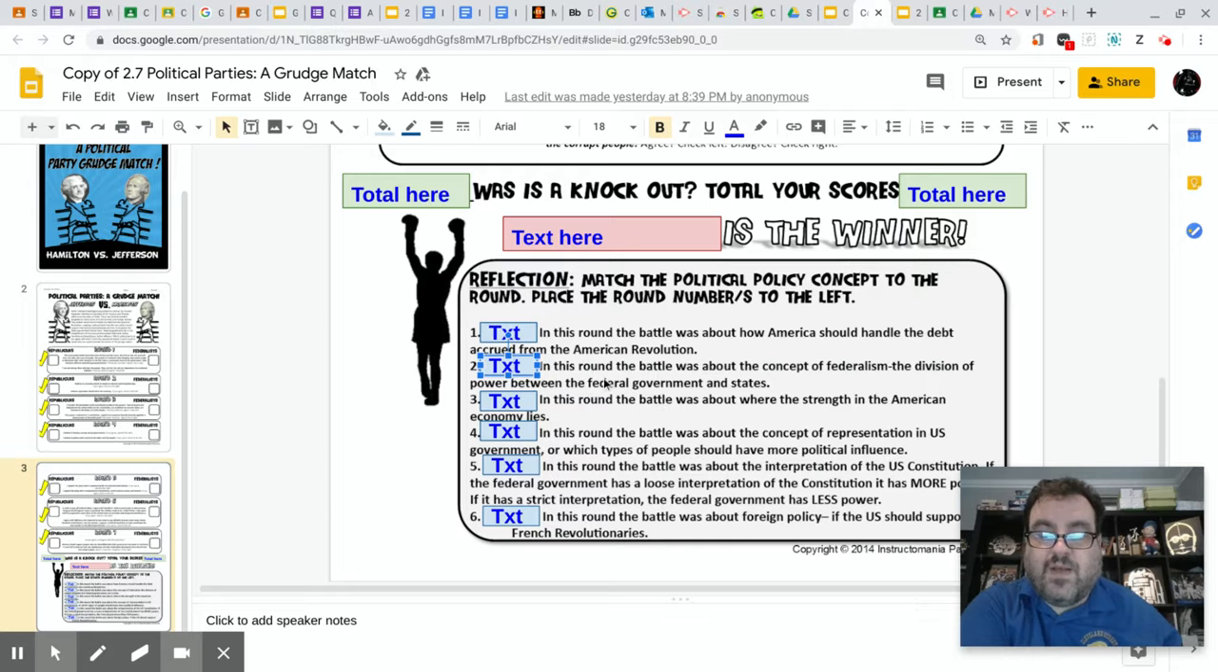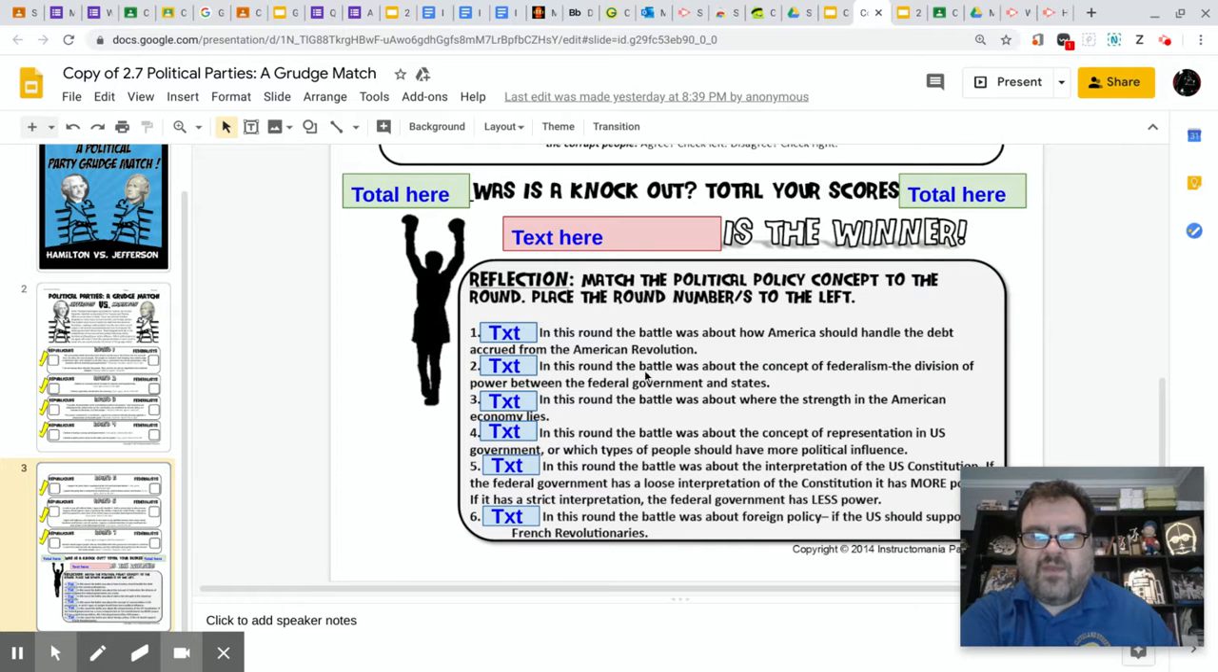Same thing here. Which round was the battle about the concept of federalism, the division of power between the federal government and the states, which we are seeing a lot now with federalism, between who should be in control of providing resources to fight this pandemic. You have the governor of New York insisting that it's the federal government's responsibility to send ventilators and supplies to New York State, and then you have the federal government saying no, it's the state's responsibility to do that. So we're having that issue of federalism happening now, right in this crisis that we're dealing with.